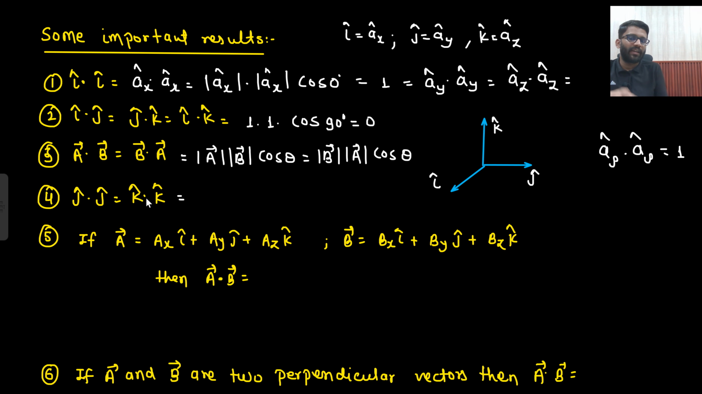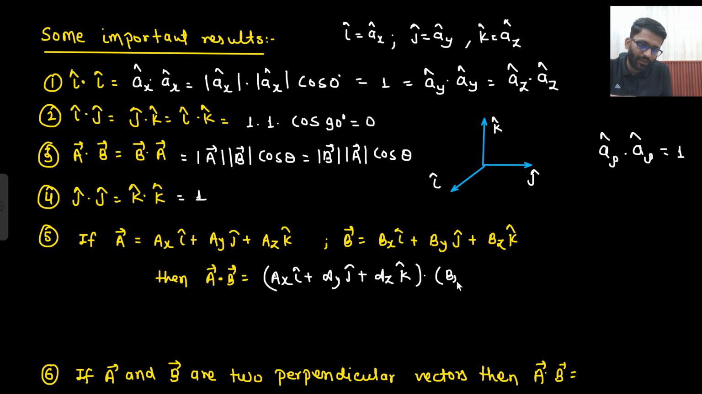What will be your J cap dot J cap, K cap dot K cap? This we have already written down here. That would be 1 only. Now I need to do A dot B. This is my A, this is my B. This is the position vector of A, this is the position vector of B. How will I do A dot B? So Ax i cap plus Ay j cap plus Az k cap dot Bx i cap plus By j cap plus Bz k cap.